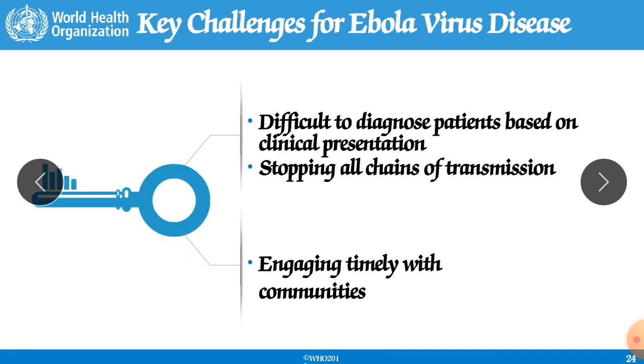Now, key challenges for Ebola virus disease. It is difficult to diagnose patients based on clinical presentation. Then there is stopping all chains of transmission. As in COVID-19, we should stop the chain; that is why the government announced a lockdown. We should stop person-to-person transmission, and also animal-to-human transmission.